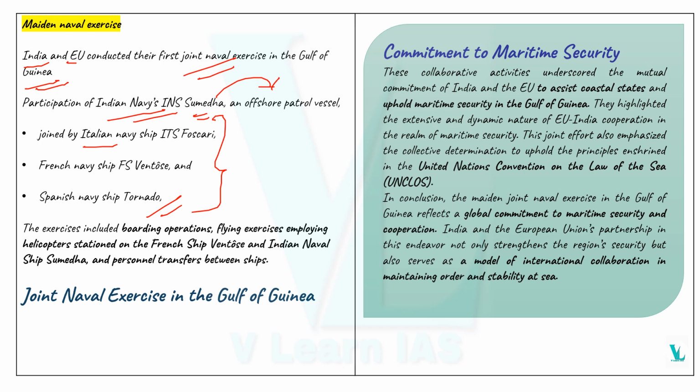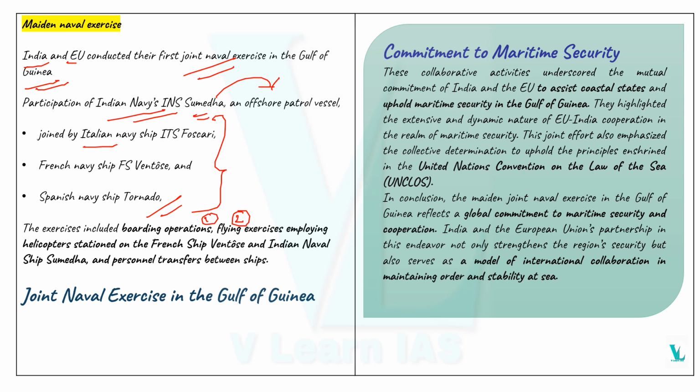The exercise included boarding operations and flying exercises. The flying exercise involved helicopters stationed on the French ship Ventos and the Indian naval ship Sumedha, and personnel transfers between ships.